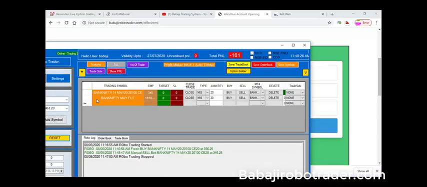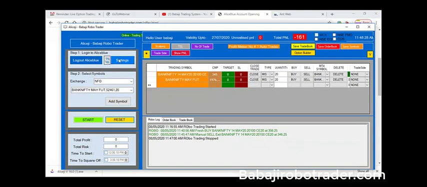So here in the robo, at the top, we have the settings option, right? In the settings option, because I have already given the credentials, we have to enter the login ID, password and the 2FA question. That's all. Once you press login, the process is complete. That is very fast. It will log into Alice Blue, and after that we can load the symbol and start. It is only a 3-step process.